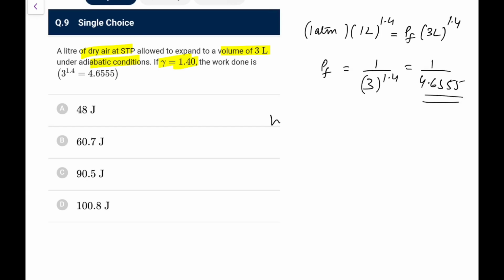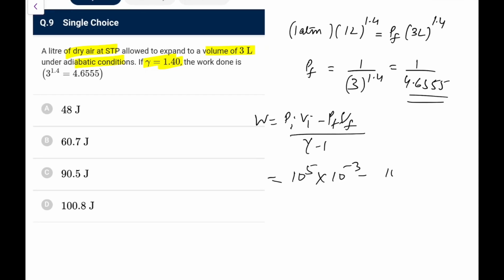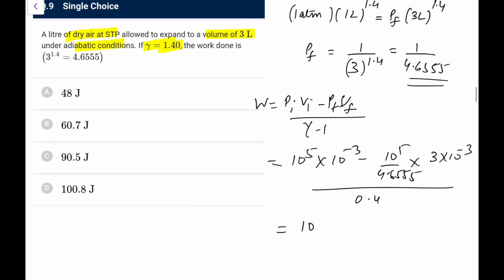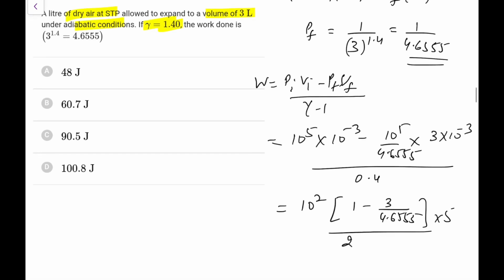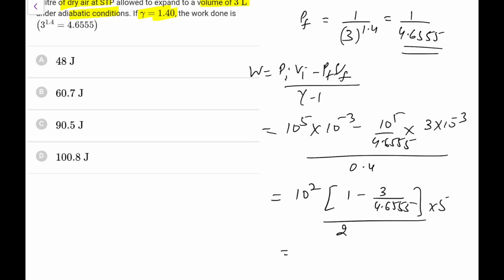That is the final pressure. Now work done is Pi Vi minus Pf Vf over gamma minus 1, that is the result you use. So 1 atm is approximately 10 to the power 5, V initial is 10 to the power minus 3, P final is 10 to the power 5 upon 4.6555, into 3 into 10 to the power minus 3, divided by gamma minus 1, that is 0.4. So I can take 10 to the power 2 as common: 1 minus 3 upon 4.6555, upon 0.4, which you can write as 2 by 5, so 5 goes there. So what will we get now? Again calculations, these are not leaving us.